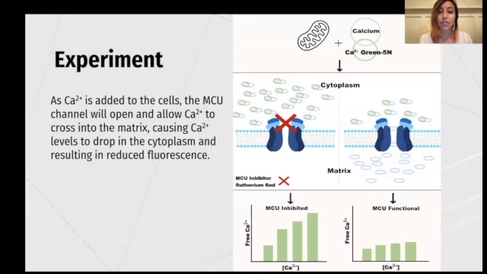These are our research goals. We expect to see a greater fluorescence signal in inhibited cells because the calcium will be aggregating in the cytosol, unable to cross into the matrix. And we expect the signal to remain low in MCU functional cells because the MCU is going to be pulling in calcium, thus decreasing available calcium in the cytosol for calcium green 5N to bind to.